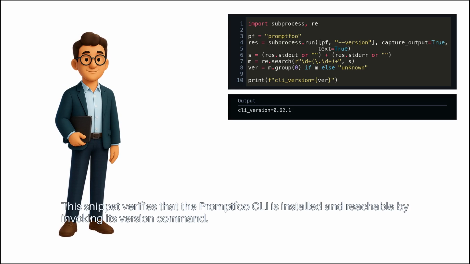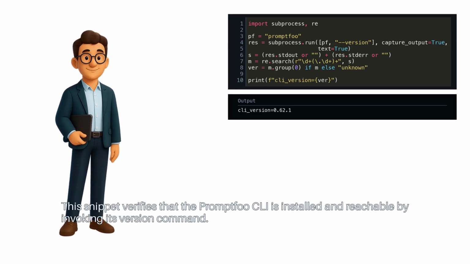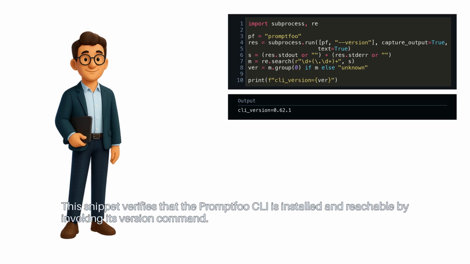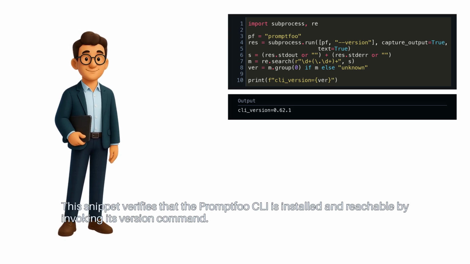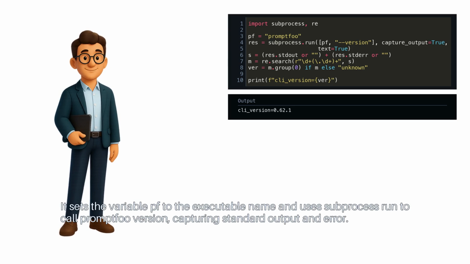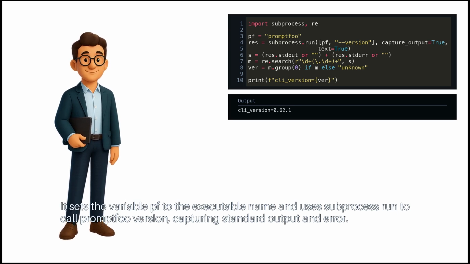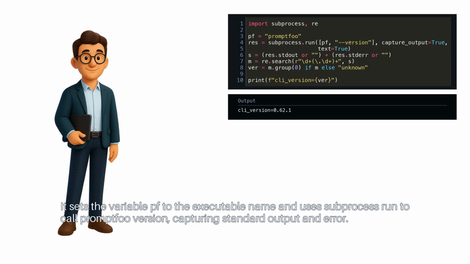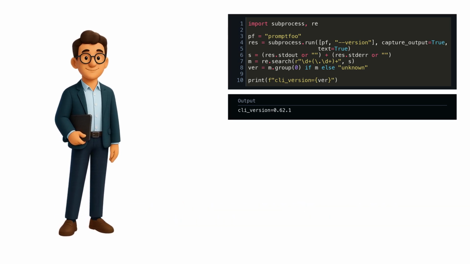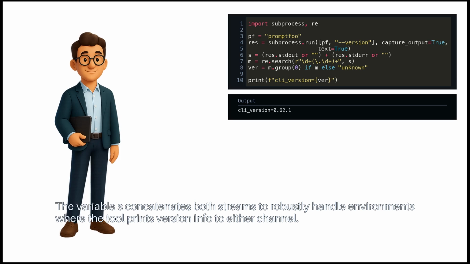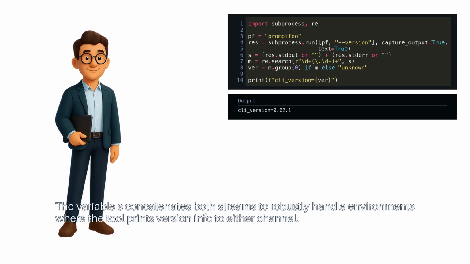This snippet verifies that the Promptfoo CLI is installed and reachable by invoking its version command. It sets the variable pf to the executable name and uses subprocess run to call Promptfoo version, capturing standard output and error. The variable s concatenates both streams to robustly handle environments where the tool prints version info to either channel.